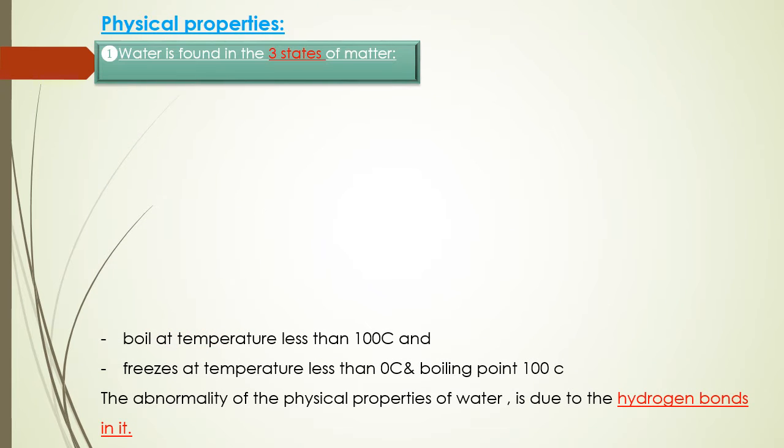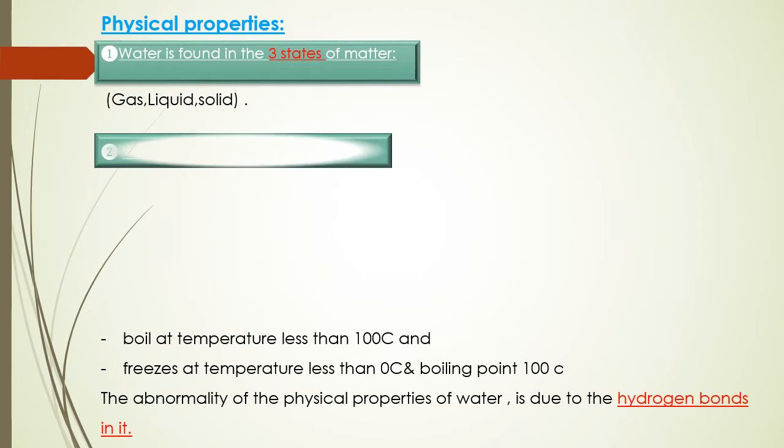Number 1, water is found in 3 states of matter: gas as water vapor, liquid as water, and solid as ice crystals. Number 2, water is a good polar solvent. What is meant by polar solvent?